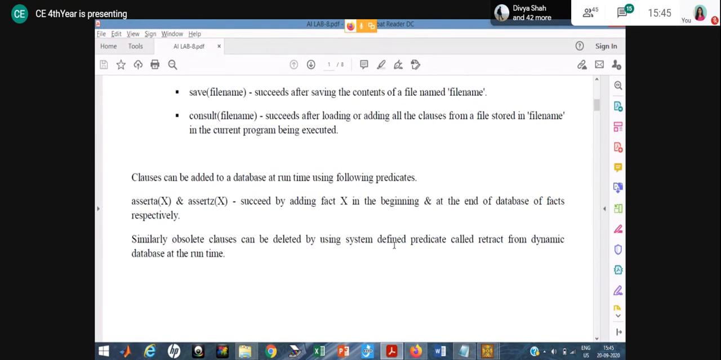Now, similarly, for inserting, you use either assertA or assertZ. When you use assertA, it adds the fact at the beginning of the database, and when you use assertZ, it adds the fact at the end of the database. And the last, retract, is used for deleting as well as for retrieving the data. When you see the program, everyone can understand.